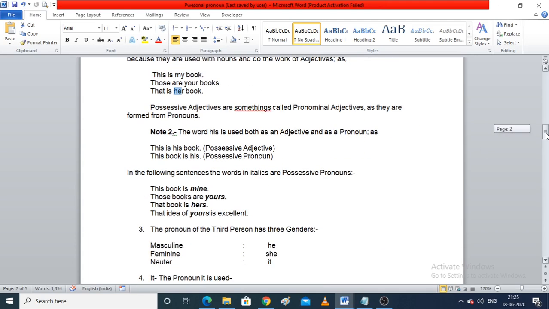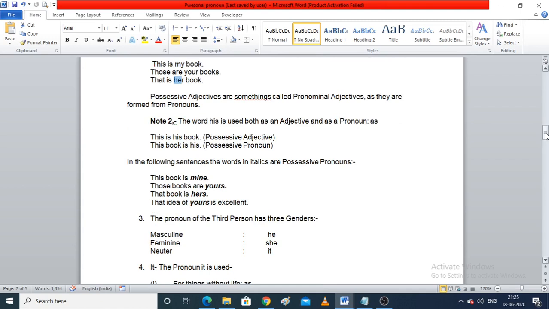Now let's see the difference between a possessive adjective and a possessive pronoun with an example. This is his book, this book is his. Now what is the difference here? In a possessive adjective, the word his will come before the noun, but a possessive pronoun will never come with the noun. You can see that his came at the end and book is before the pronoun, right?